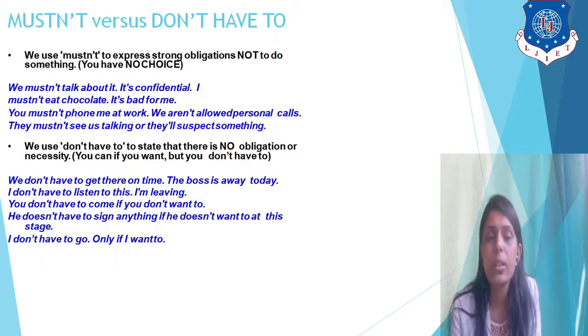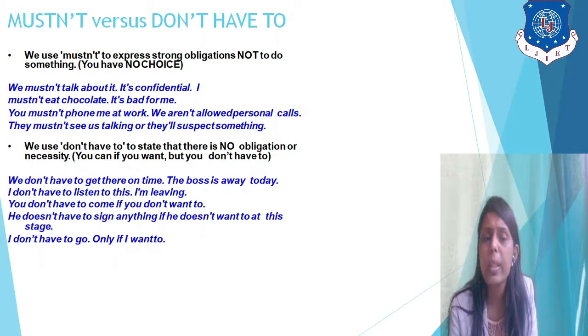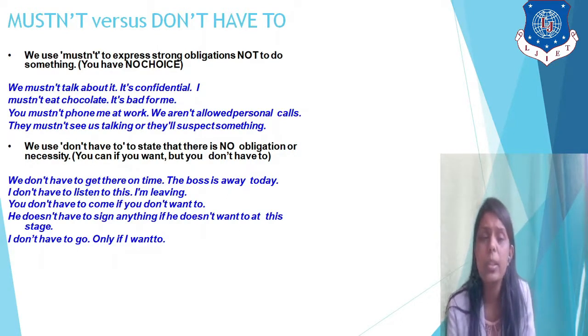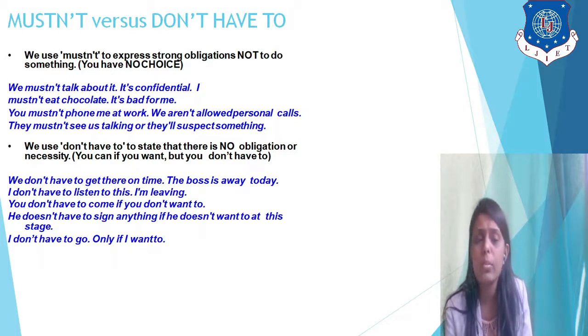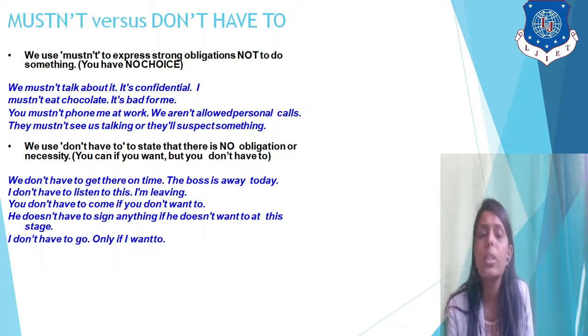Then, must not versus don't have to. We use must not to express strong obligation not to do something. We must not talk about it. It's confidential. I must not eat chocolate. It's bad for me. You must not phone me at work. We aren't allowed personal calls. They must not see us talking, or they will suspect something.